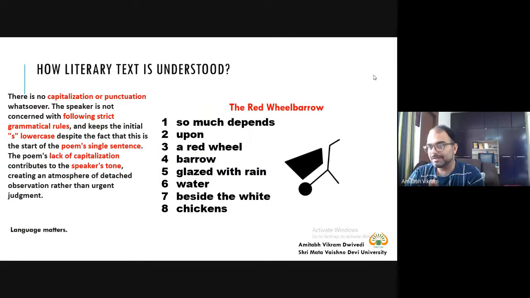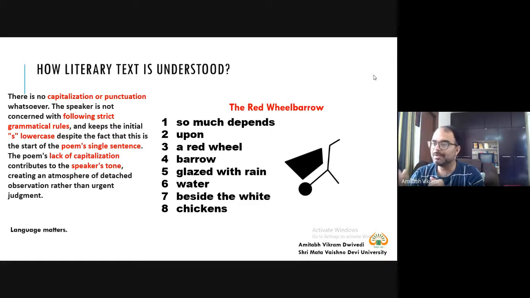So language matters. Yes, language matters a lot. But as I said, poets take this liberty under the guise of poetic license. What we find here is that there is no capitalization or punctuation. You can find that all letters are small. The speaker is not concerned with following strict grammatical rules. Yes, there are no strict grammatical rules.